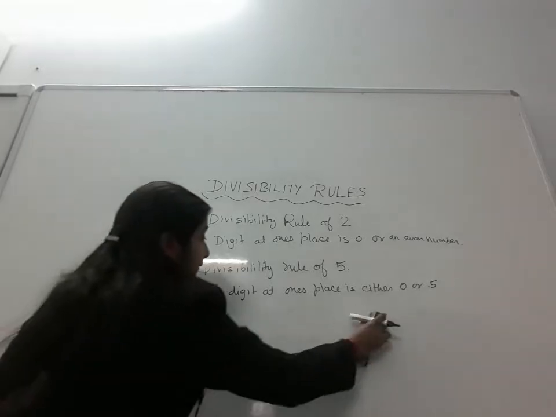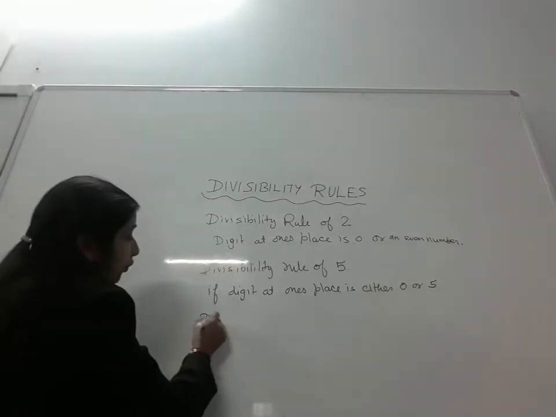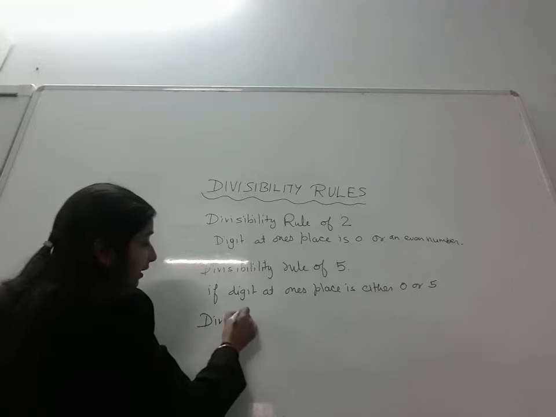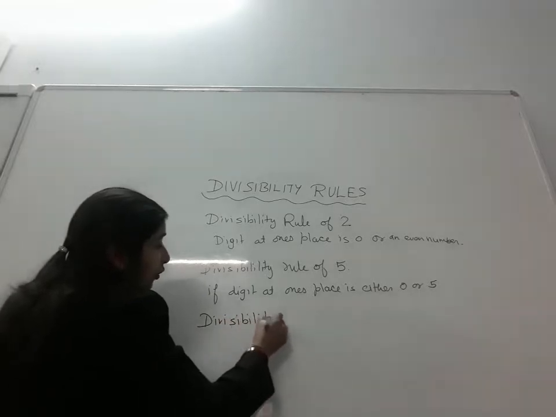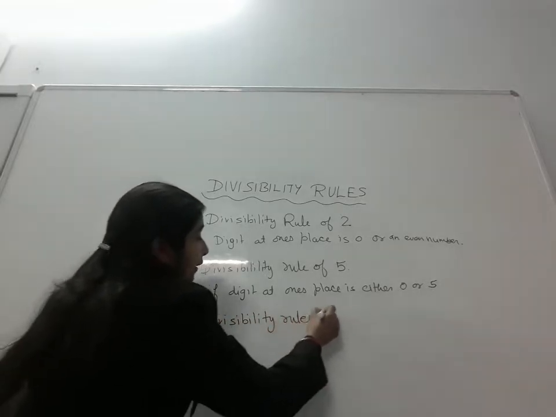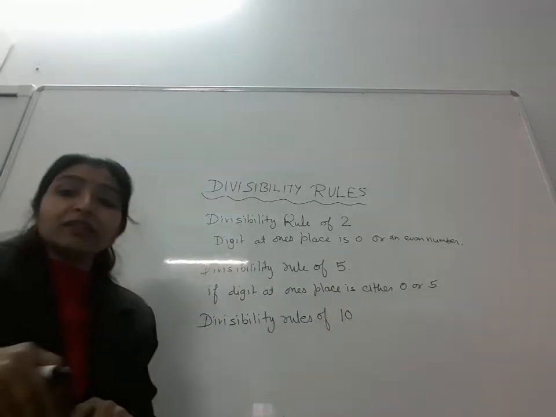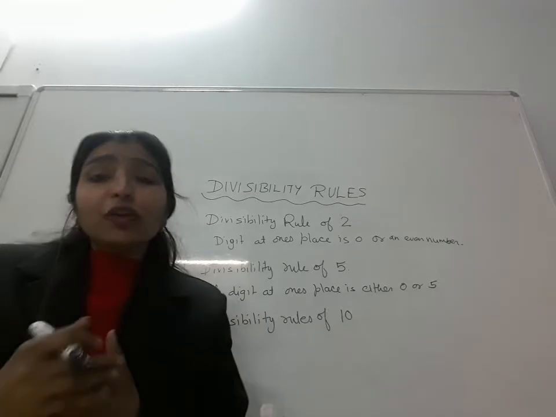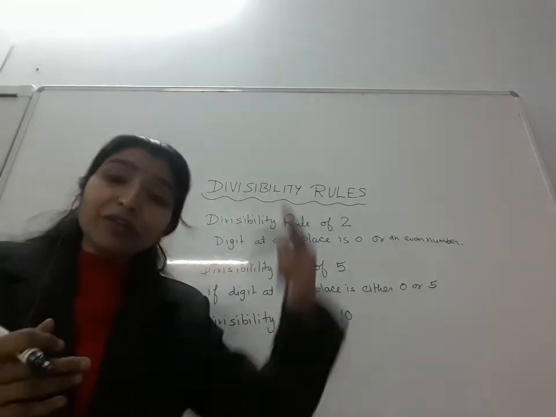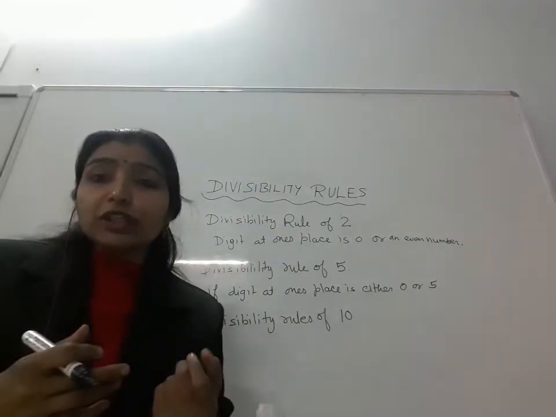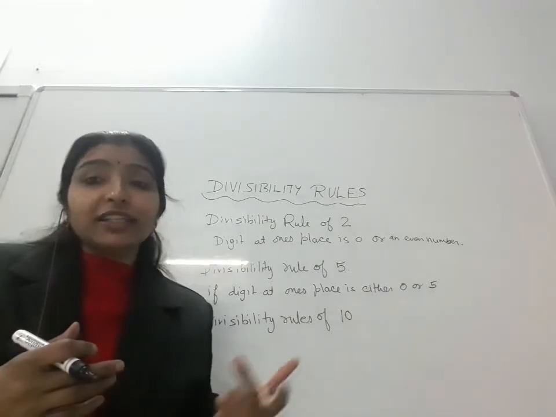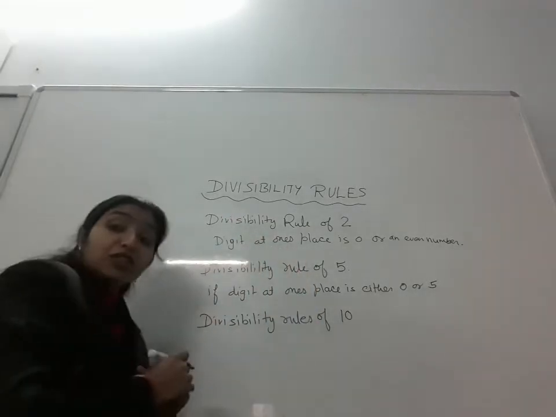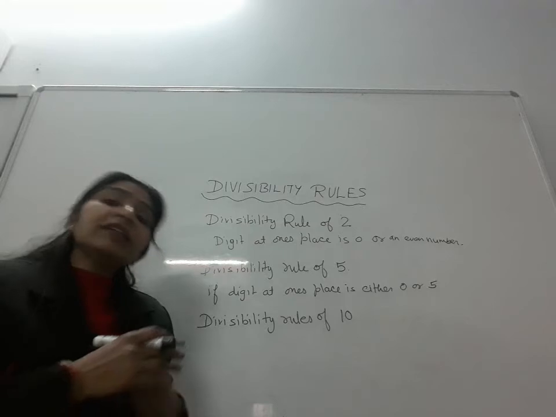Now, third, divisibility rule of 10. For this number also we have to check only the ones place. You know, in the 10 table, when we do 10 ones are 10, 10 twos are 20, 10 threes are 30, the ones place is 0. In all the numbers the ones place is 0.